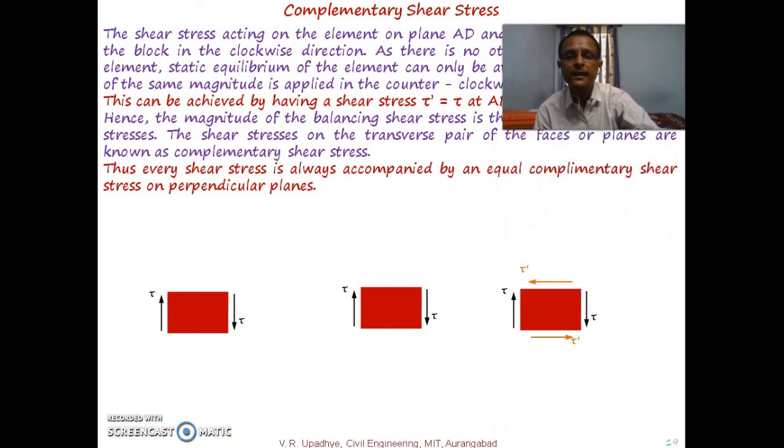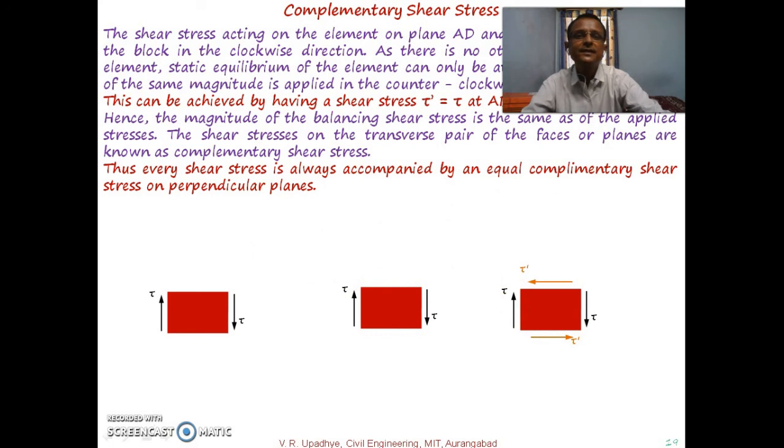So every shear stress is always accompanied by an equal complementary shear stress on perpendicular planes. So with these two tau acting over there, two tau dash will be getting developed.